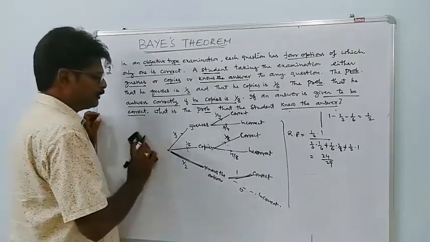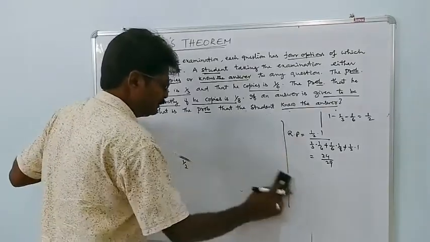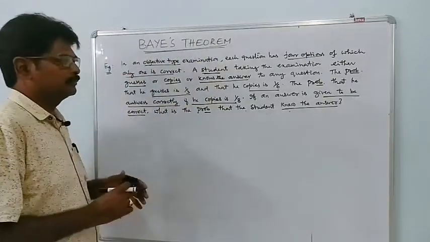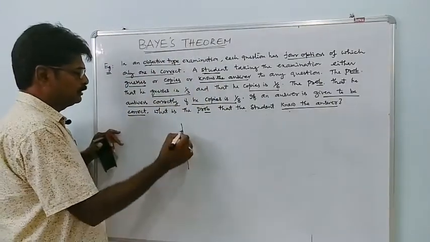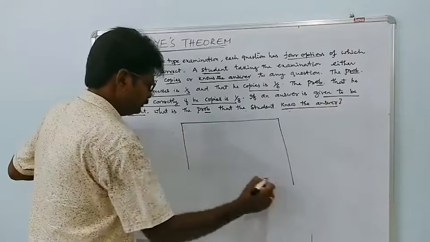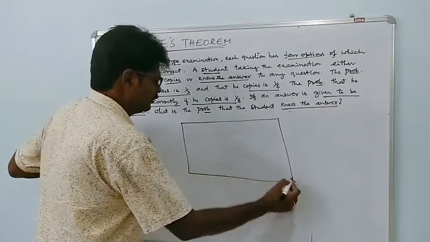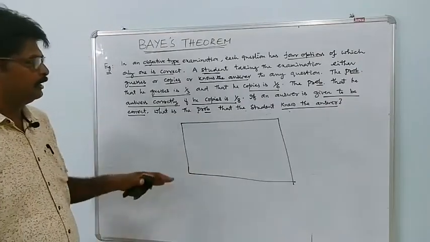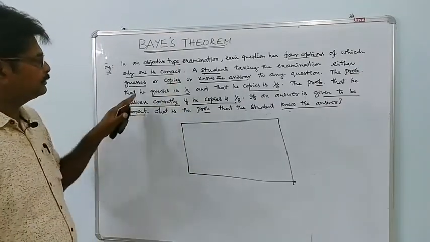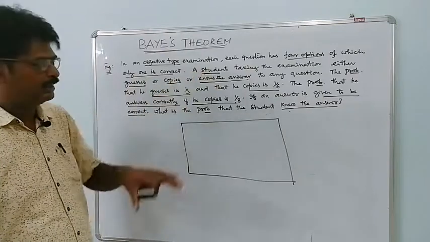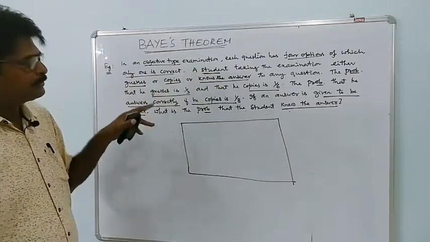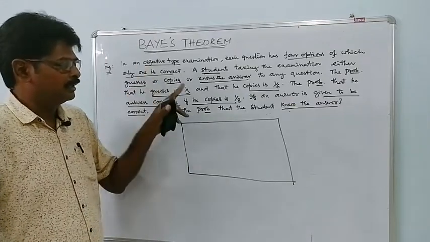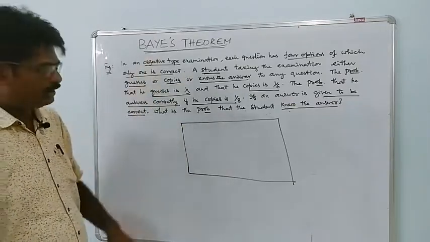And now geometric probability. It is also very easy and very useful to solve Bayes' theorem problems. See, this is the sample space of the random experiment. A random experiment means a student writing the examination. In this sample space, there are 3 events: he guesses the answer, he copies the answer, and he knows the answer.